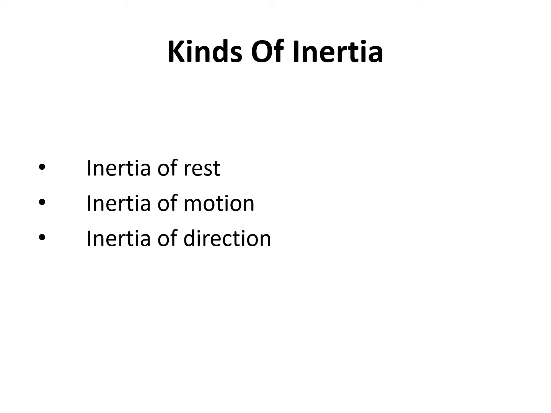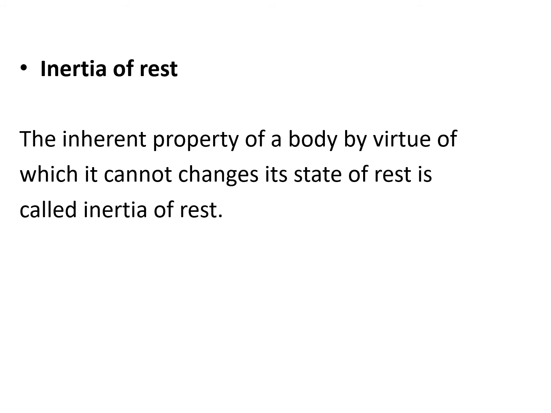Kinds of inertia. Inertia can be classified into three categories: inertia of rest, inertia of motion, inertia of direction. Let us take one by one. The first one is inertia of rest. The inherent property of a body by virtue of which it cannot change its state of rest is called inertia of rest.